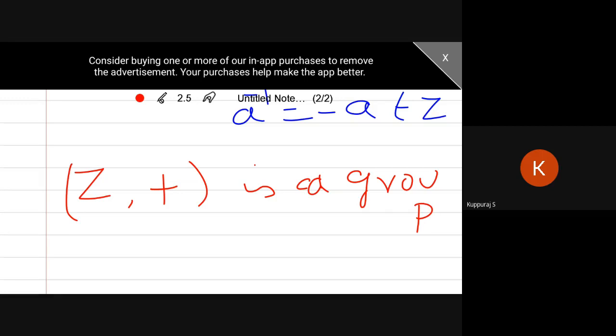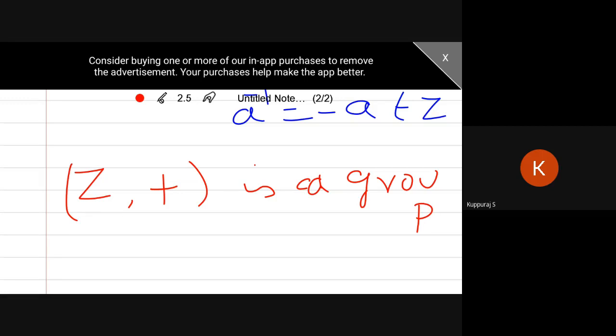So first is the closure axiom. Closure axiom means whether that operation is valid in the set. Choose two elements from the given set, apply the operation, and the resultant should belong to the set. This is called the closure axiom. Associative axiom means pick three elements from the given set. First apply the operation to the first two elements, then the resultant with the third element, which is equal to applying the operation to the second and third elements, then the first element with that resultant.